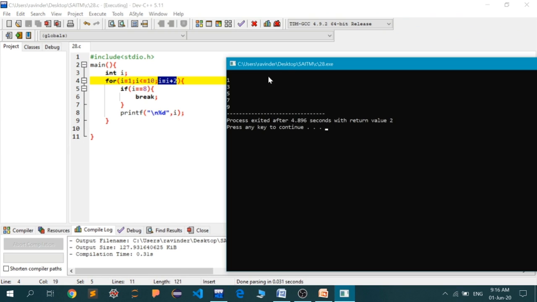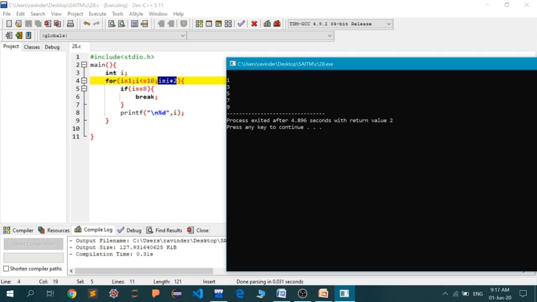Now in this case, the value of I never becomes equal to 8, because in the first pass the value of I is 1. In the second pass, the value of I will increase by 2, that is 1 plus 2 equals 3, so that is why 3 has been printed here. Then in the next pass it will become 5, and 5 has been printed here. In the next pass the value will become 7, and 7 has been printed here. In the next pass the value does not become 8. It will become 9, because 7 plus 2 is 9. So the value of I never becomes 8.